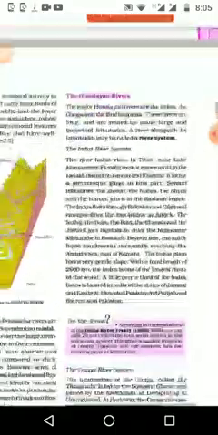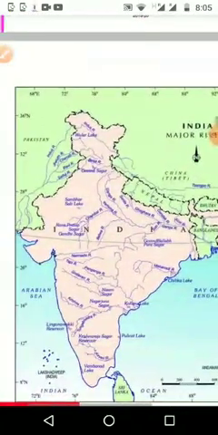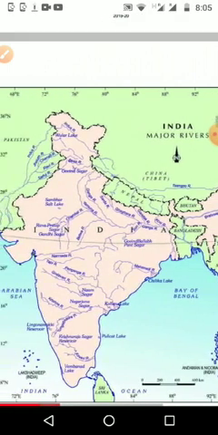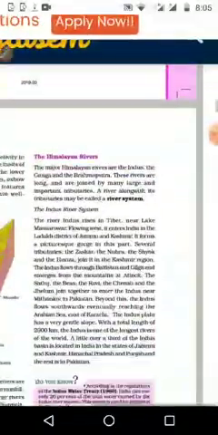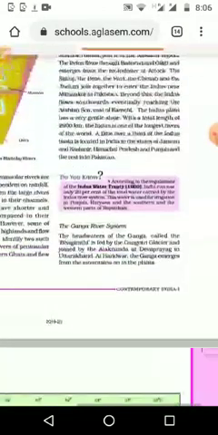When we look at the map below, we can see the North Indian rivers. They are long because they start from the Himalayas and want to reach the Bay of Bengal or the Arabian Sea. The total length of these rivers is more than 2000 kilometers. Then we can see many tributaries, each and every river having many tributaries. The Indus has 5 rivers here itself, and the Ganga has near about 8 to 10 tributaries, and like that we can see many tributaries.